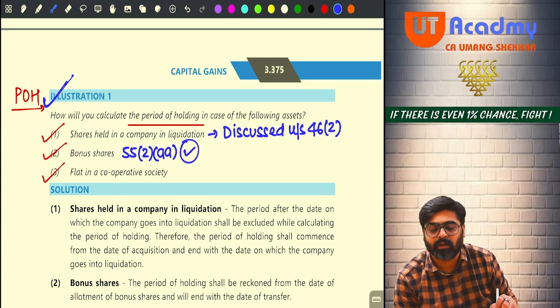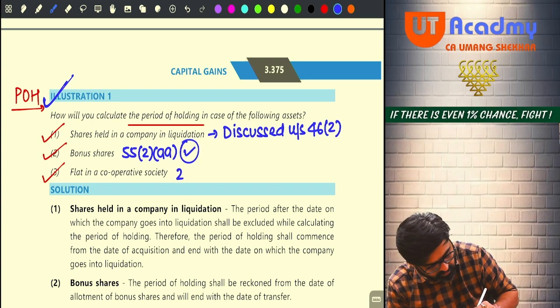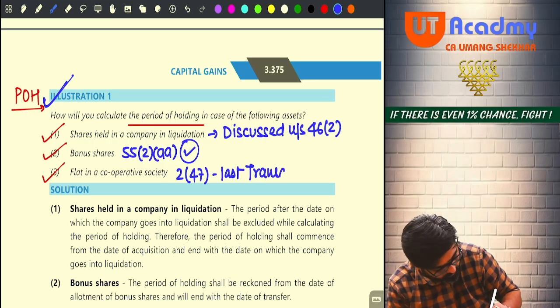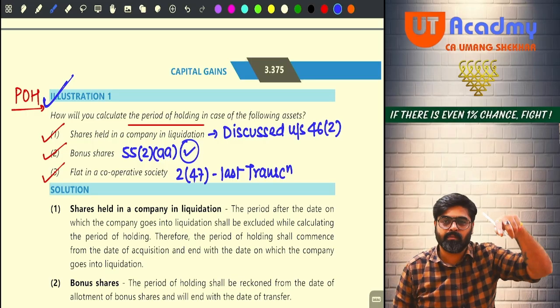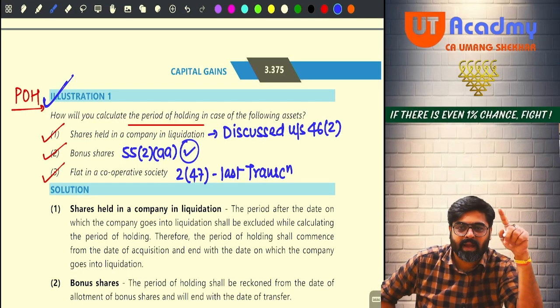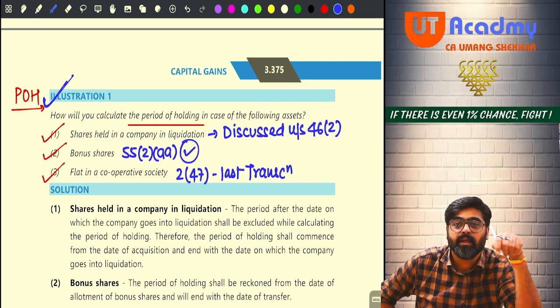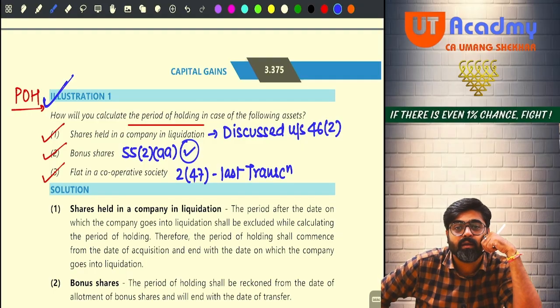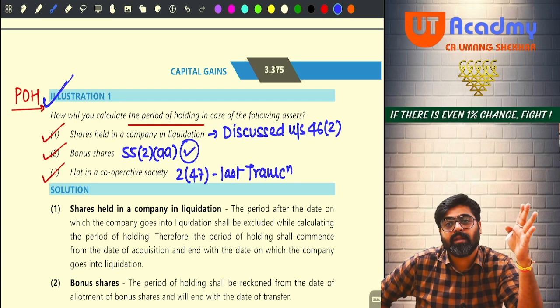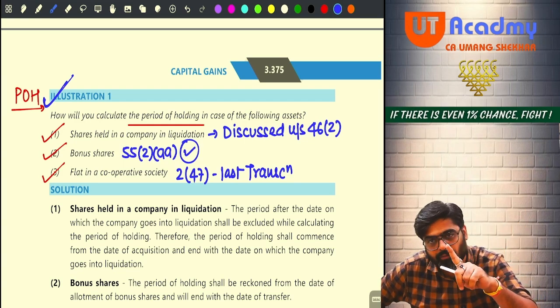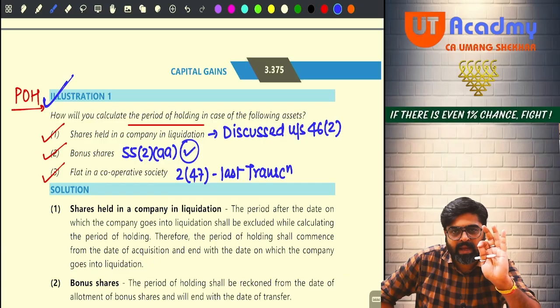Along with that, we have already done: what is a flat in a cooperative society? Do you remember we have done the definition of transfer 2(47)? In 2(47), last transaction, I made a building, a big building, many flats I made. The entire building is owned by the cooperative society. The entire land on which the building stands is also owned by a cooperative society. So, in that cooperative society, if you are owning a flat, are you the owner of that flat? No, you are not the owner of that flat.